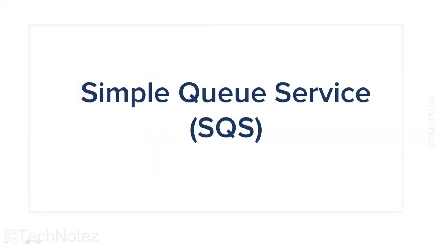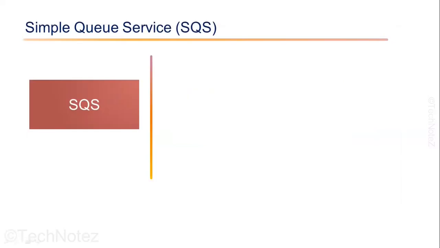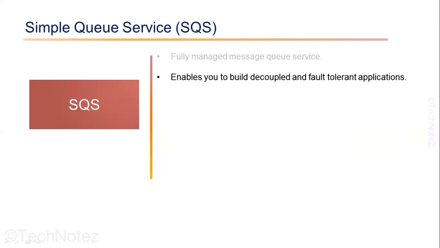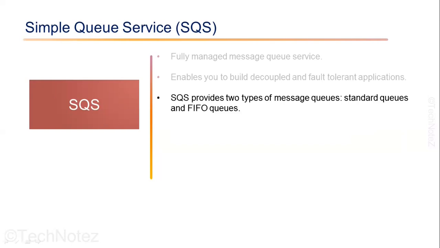Let's talk about Simple Queue Service, or SQS. Amazon SQS is a fully managed message queuing service provided by AWS. It enables you to decouple and scale microservices, distributed systems, and serverless applications. SQS allows you to send, store, and receive messages between distributed application components without losing the message or requiring each component to be always available. SQS provides two types of message queues, standard queue and FIFO. Standard queue offers best-effort ordering, while FIFO guarantees that messages are processed exactly in the order they are sent.